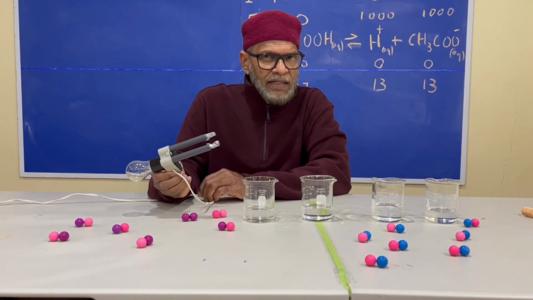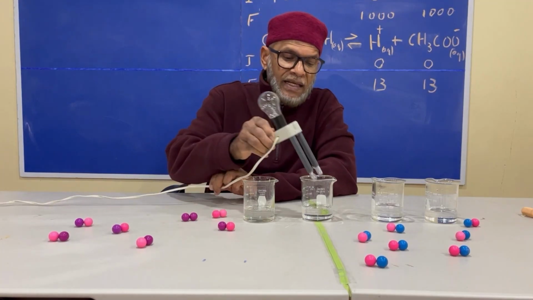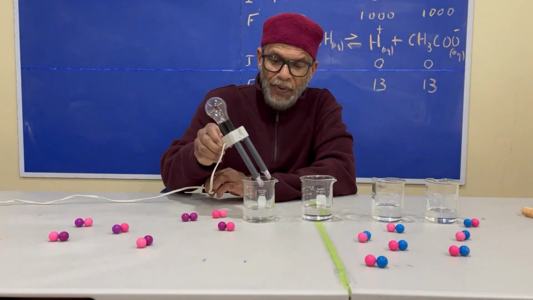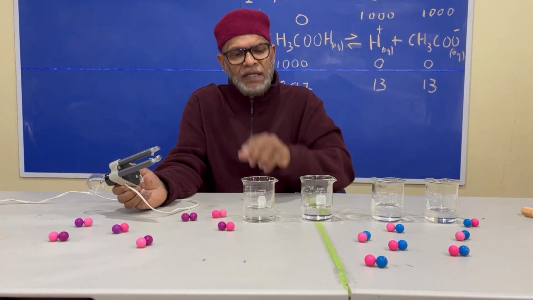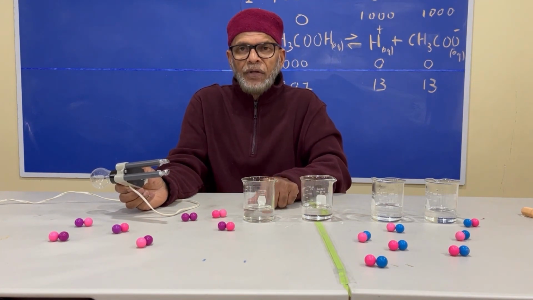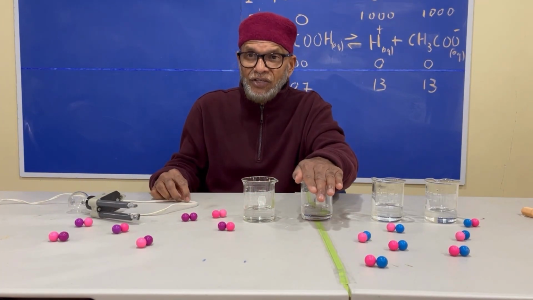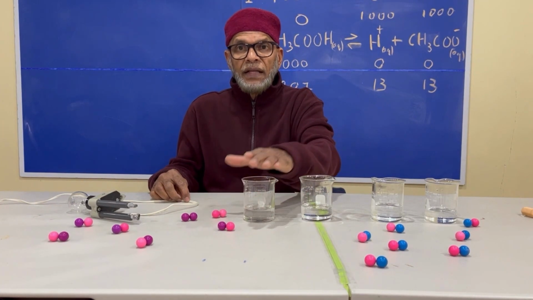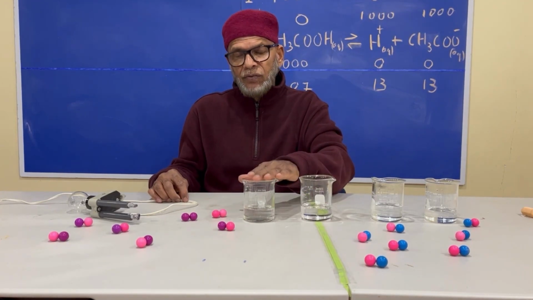So the more ions something has, the greater will be the degree of conductivity, as in the case of hydrochloric acid, compared with ethanoic acid. So what can we say about the concentration of ions in hydrochloric acid compared to ethanoic acid? We can simply say that this has a higher concentration of ions than this one. That is why it is able to conduct electricity much more than this one.